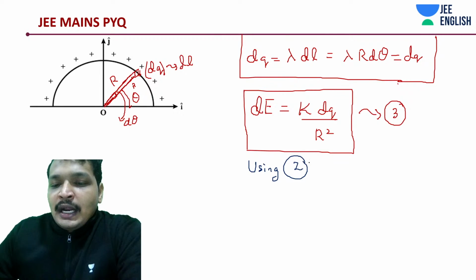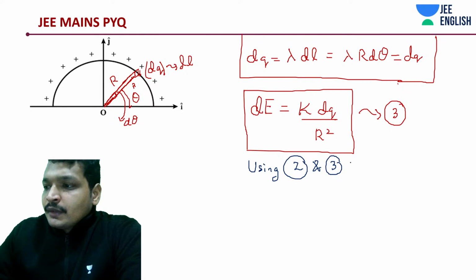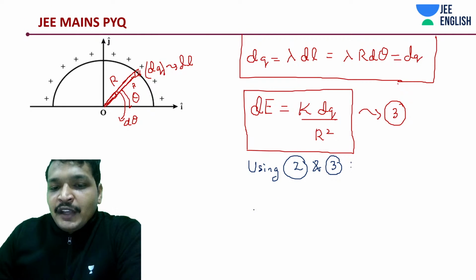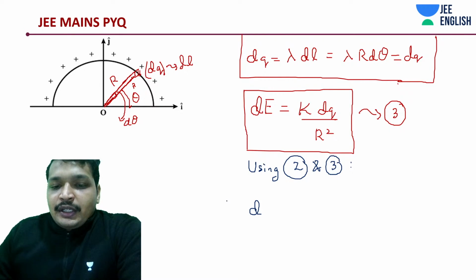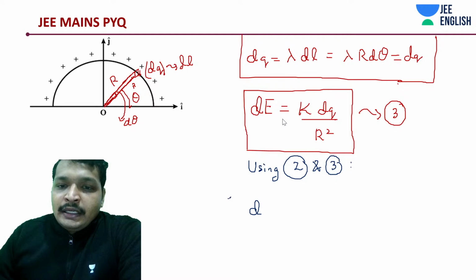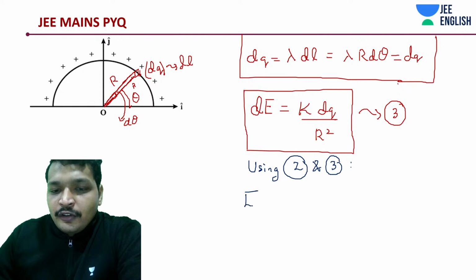Using 2 and 3, what we are going to do now is a very simple step. We are going to say that your total field, or your final field at O, is going to be how much?